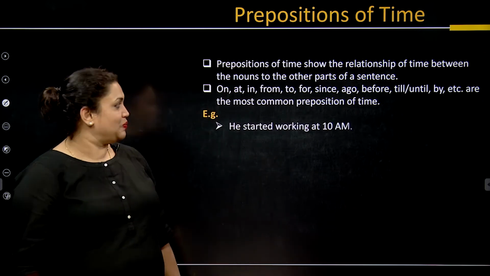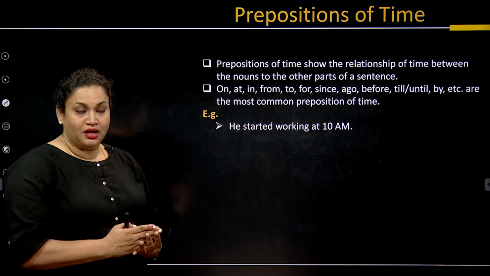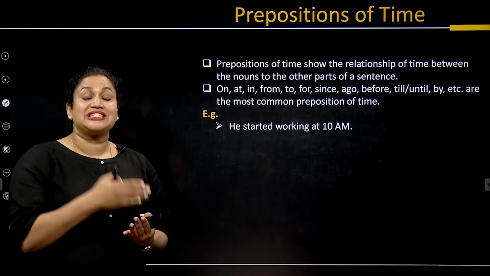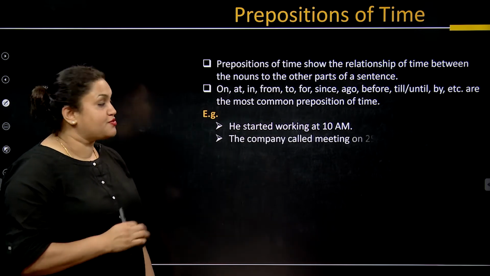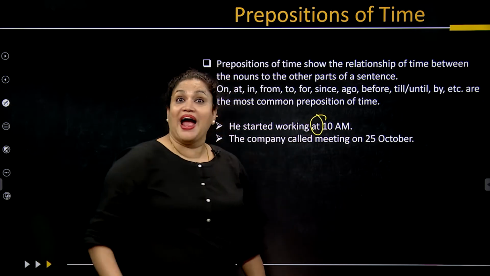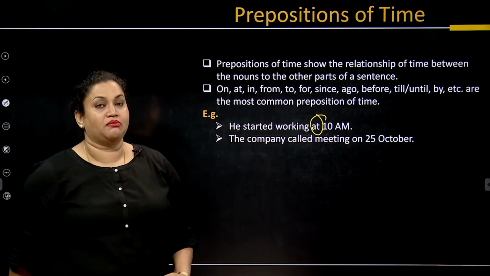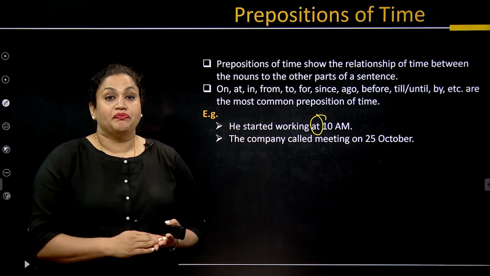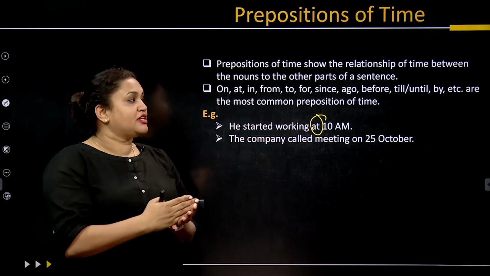Let's check how. He started working at 10 o'clock. Now he stays at Hyderabad. That's also perfect. Whenever I use the word at with time, it becomes a preposition of time. But if I say, please visit me at the hospital, it is going to be a place.